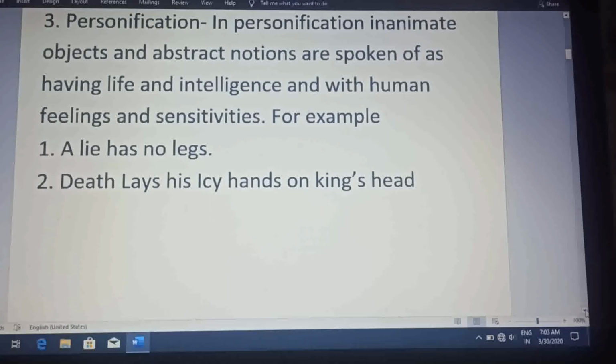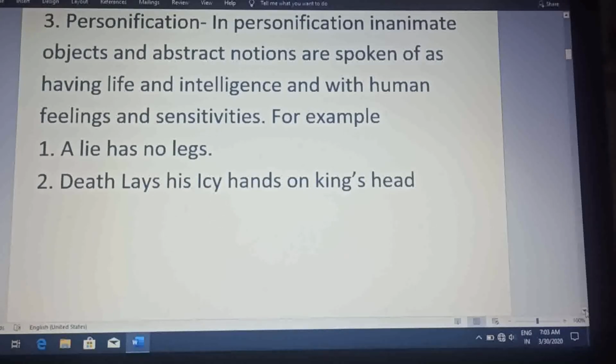The third one is personification. In personification, inanimate objects and abstract notions are spoken of as having life and intelligence, and with human feelings and sensitivities. For example, a lie has no legs. Death lays his icy hands on the king's head.